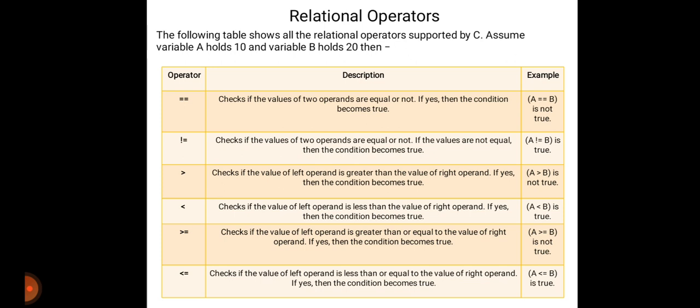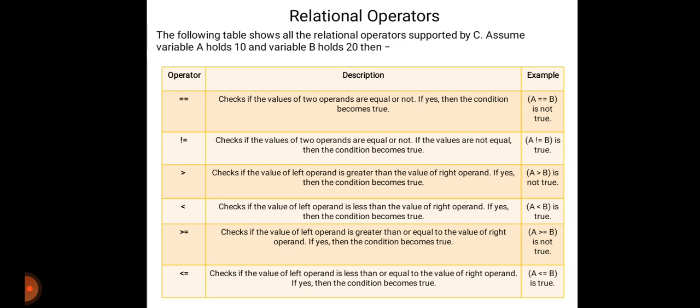Then the next one is relational operators. Here is the table of the relational operators, in which we assume that A is equal to 10 and B is equal to 20. The double equals checks if the values of two operands are equal or not.